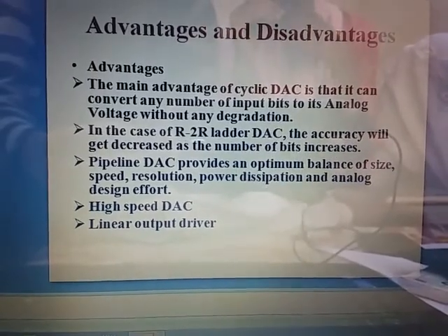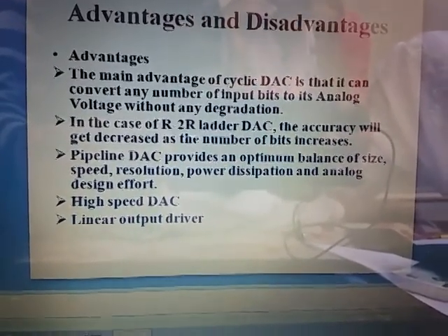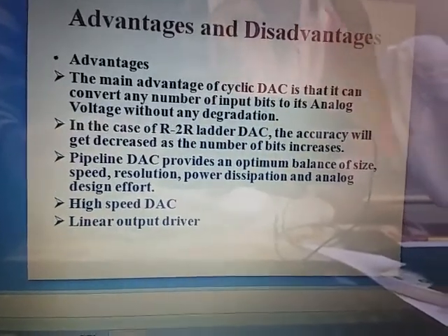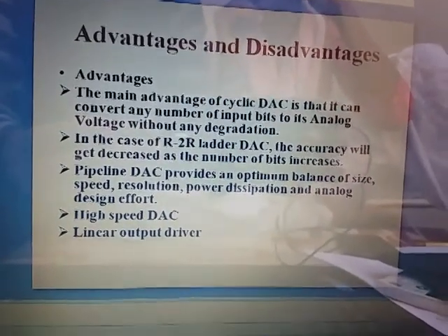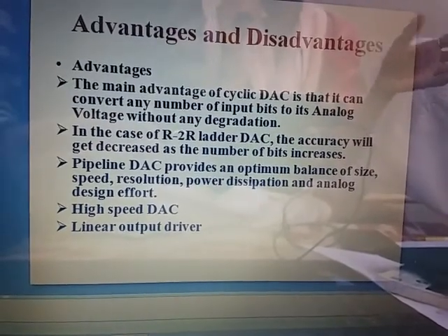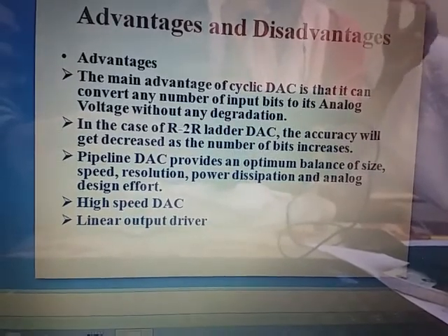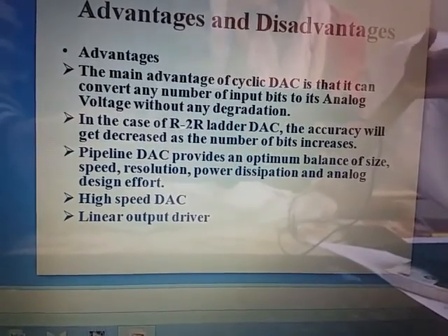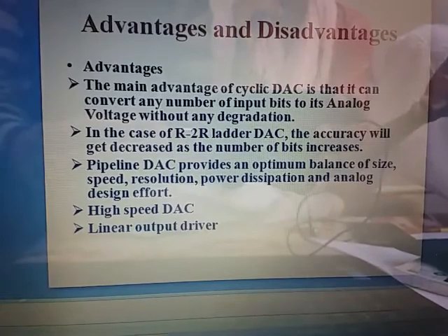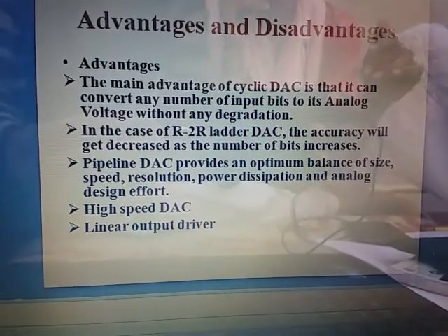That's how I have shown how to solve the problem for the DAC. Then the next one is the advantages and disadvantages. So the main advantage of the cyclic DAC is that it can convert any number of input bits to its analog voltage without any degradation. Here n number of clock cycles are there, so we can convert any number of input bits to the analog voltage without any degradation. So that is the advantage.